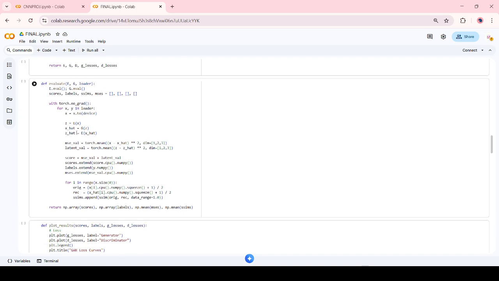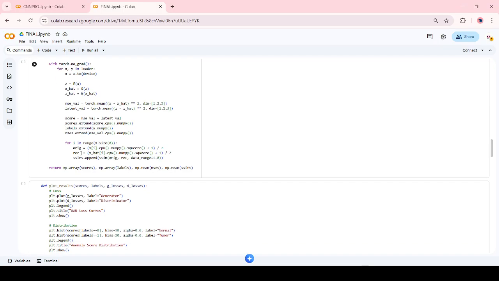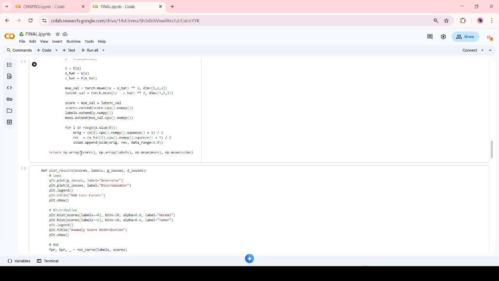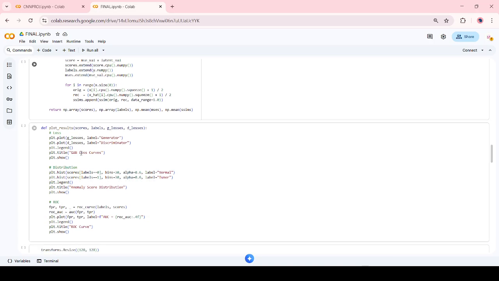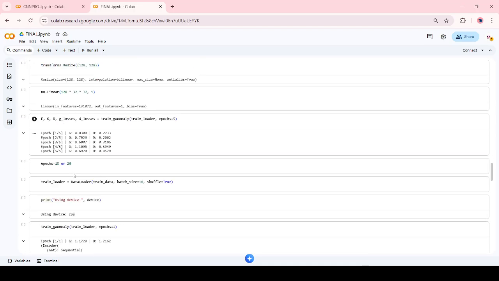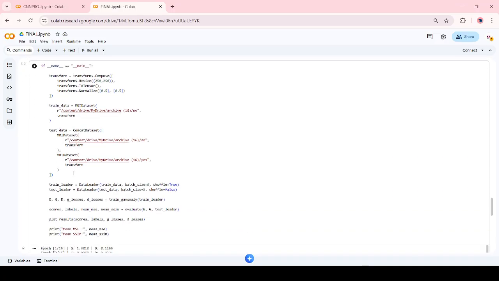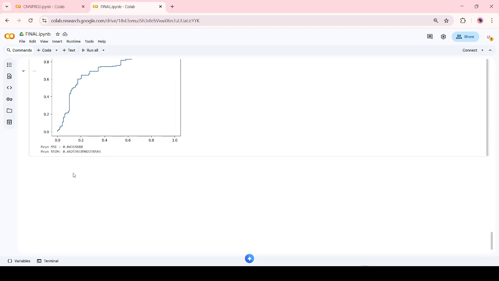For anomaly detection in the code, after training, the test MRI images are passed through the encoder and generator. Healthy images mean low reconstruction error, and tumor images mean high reconstruction error. The reconstruction error is computed using mean squared error, that is MSE, and structural similarity index, that is SSIM. So yeah, this is what our output shows. These errors act as anomaly scores.